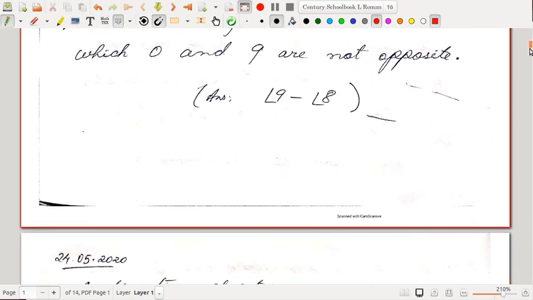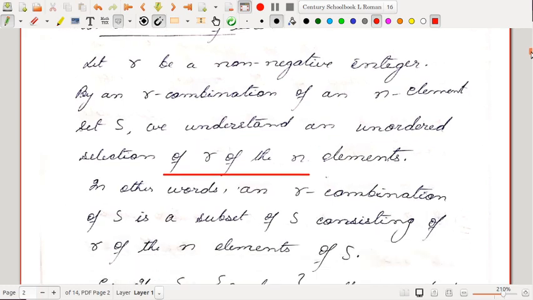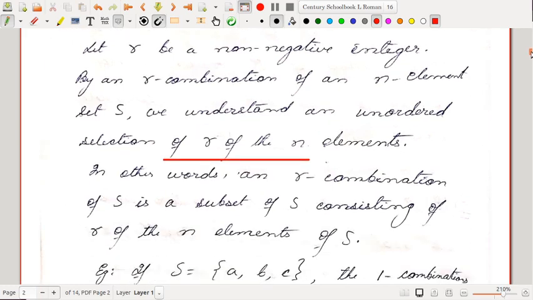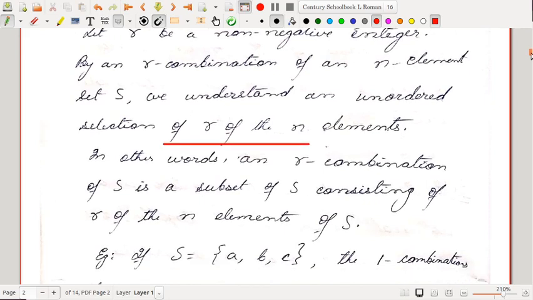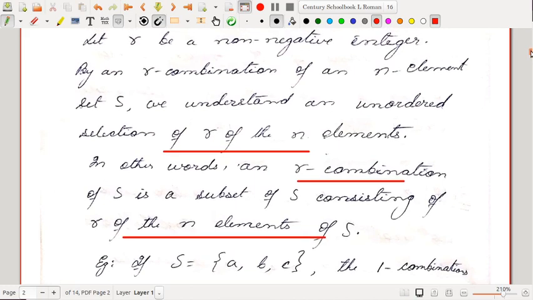Okay, let us begin with our topic, combination of sets. Let R be a non-negative integer, then by an R combination of an n element set, we understand an unordered selection of R of the n elements. Okay, that means we select R of elements out of n elements. Okay, and combination studies in how many ways this can be done. Okay, so in other words, an R combination of S is a subset of S consisting of R of the n elements of S. Okay, so when we consider combinations, there is no mention about the arrangement. Okay, arrangement doesn't matter here. We just need to select some elements.